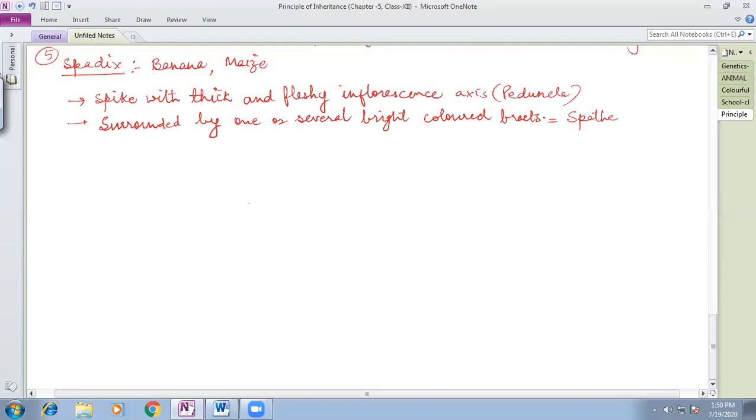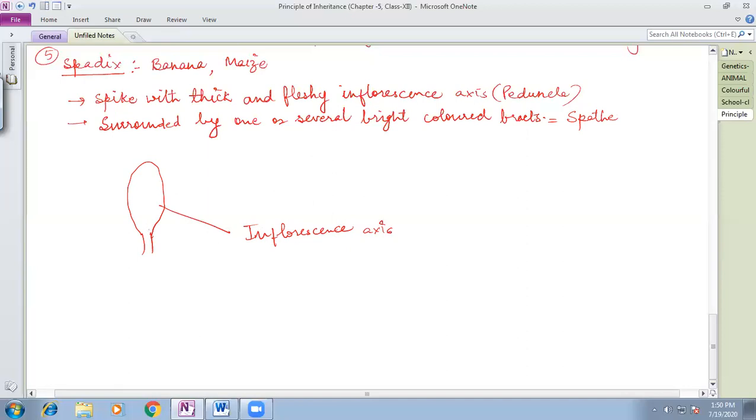I don't know how many of you remember, but if you have eaten a maize cob, the inner thick fleshy stem part is actually the inflorescence axis, the fleshy inflorescence axis or the peduncle.